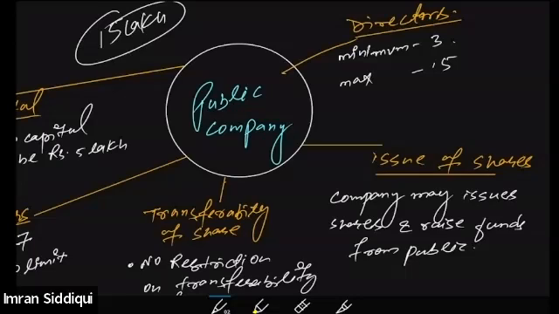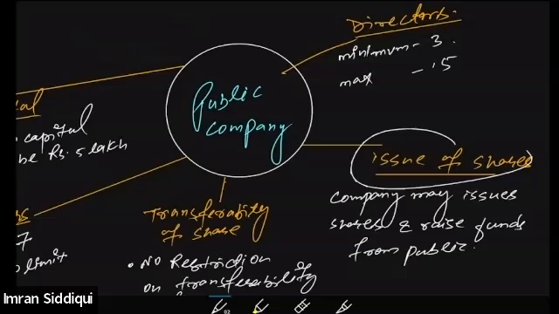They can borrow funds from the bank also, but when it comes to the arrangement of funds, they cannot go to the public, cannot raise funds from the public. That means they are not entitled to issue shares to the public for arranging this much fund. But whenever a public company is in a situation that it requires more funds, then the public company may issue shares to the public and raise funds from the public also.